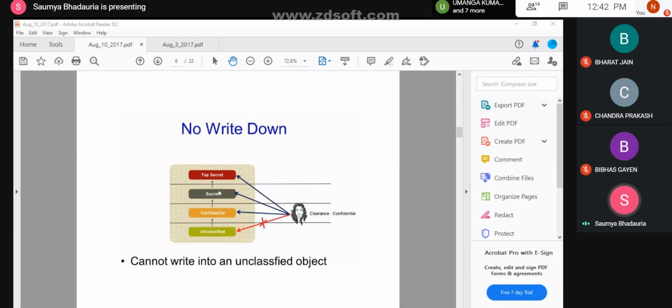So let's consider that there are three levels C, B, and A. Now within B, there is a file which is called abc.c. Clear?